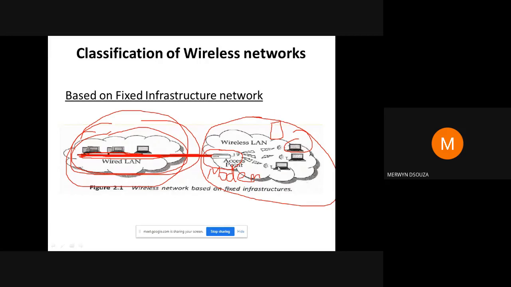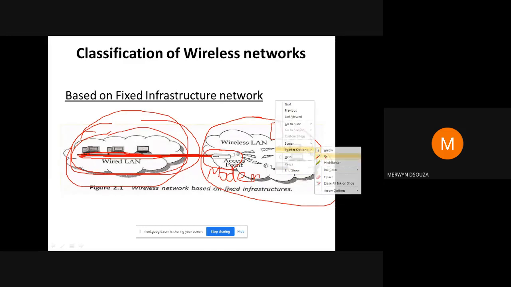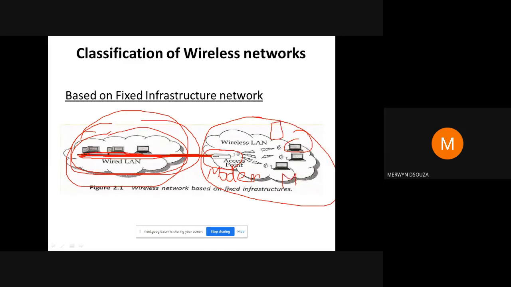Whichever devices don't have a wire are known as mobile stations or mobile nodes. Commonly in our subject we'll be referring to this as MN. So MN stands for mobile nodes. Since they are not connected with the help of a wire and they can move while communicating, we call them mobile nodes.